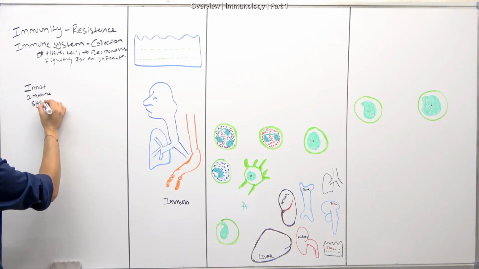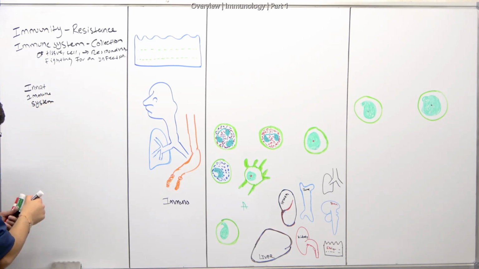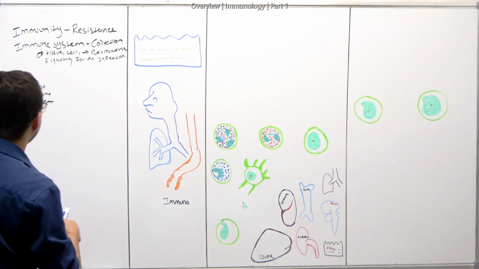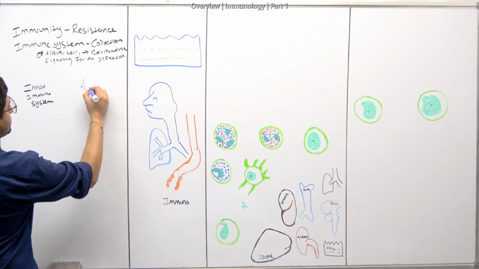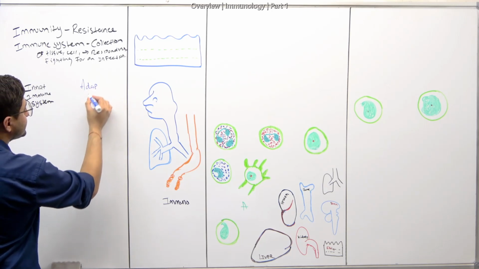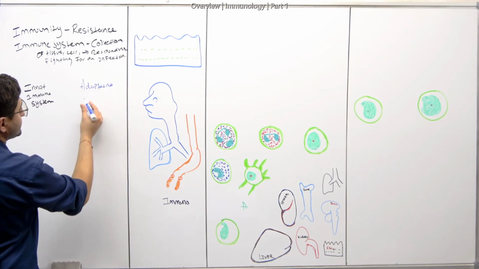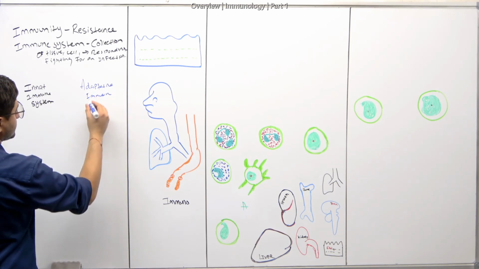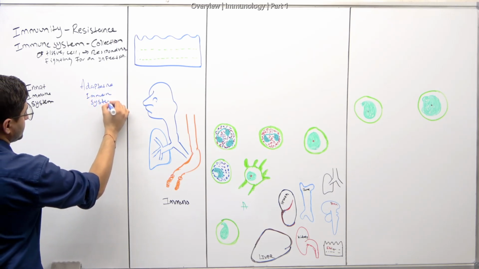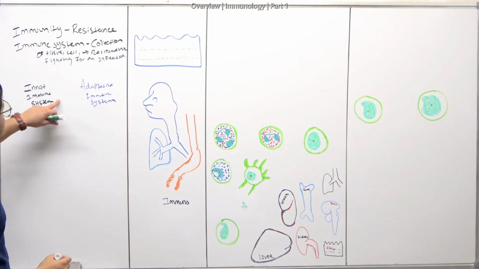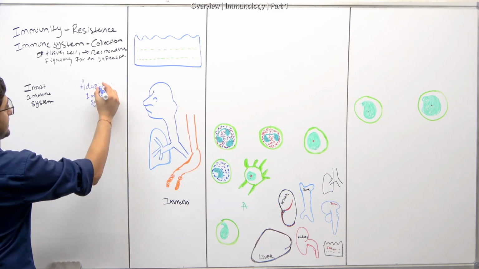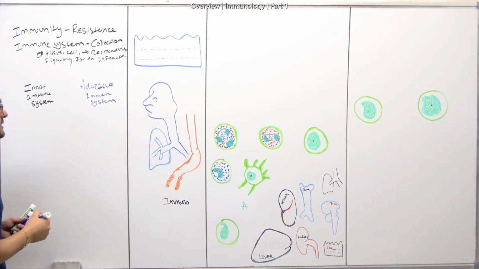The other one, I'll write in blue this time, we call adaptive. So you have the innate immune system and the adaptive immune system. That's how it's spelled.